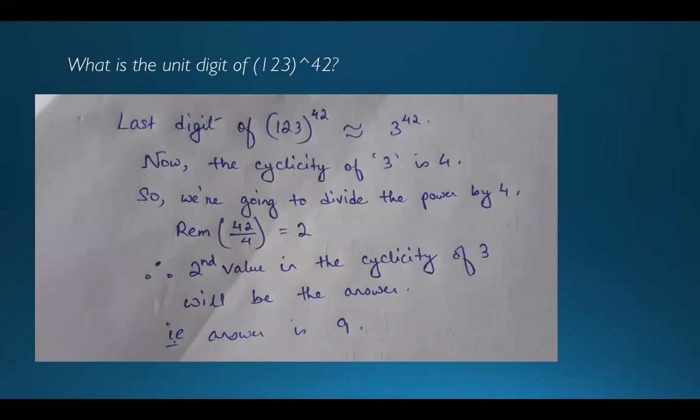3 power 1 is 3. This is the first value in the cyclicity. 3 power 2 is 9. It is the second value in the cyclicity. And since according to our approach, according to the remainder, we need to go for the second value in the cyclicity of 3, our answer would be 9.